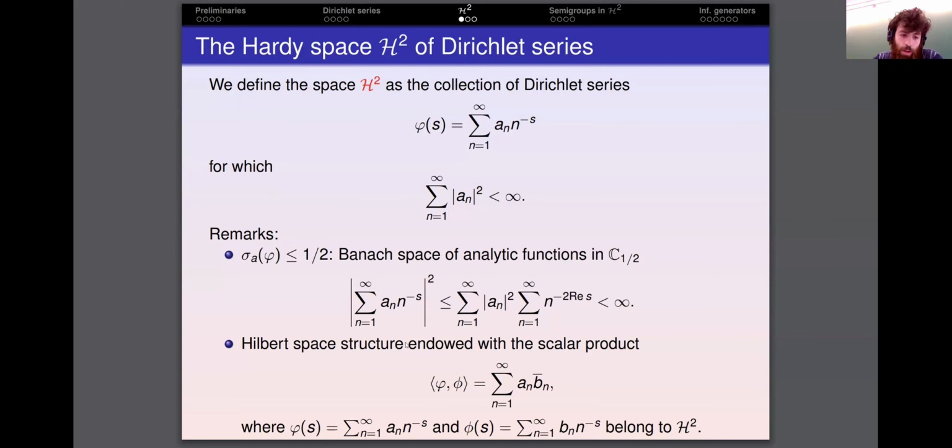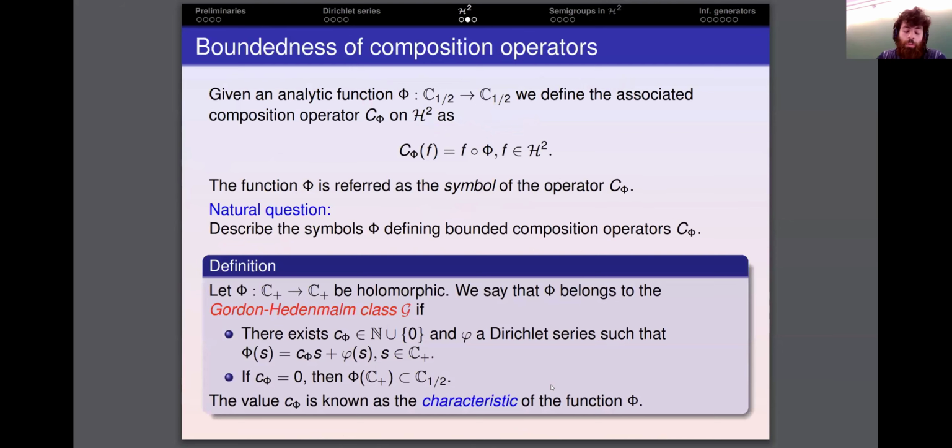And this is also a Hilbert space with the expected scalar product between two vectors of this space, the little l2 scalar product.